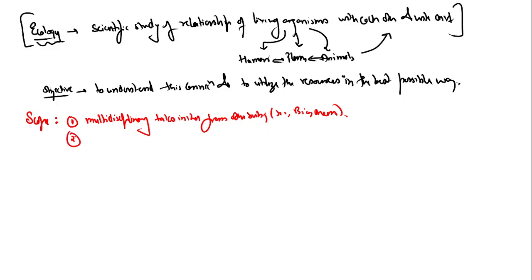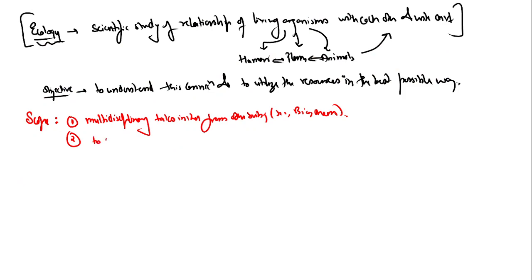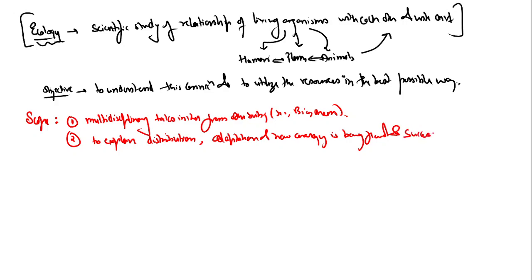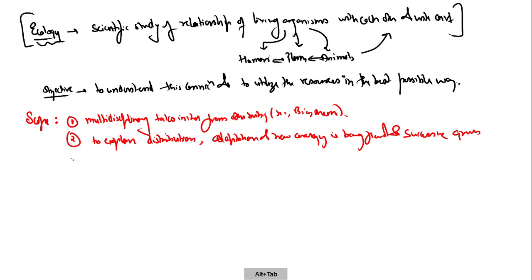Second, its scope is to explain distribution, how life processes are distributed, adaptation, how energy is being flowed, and successive growth.